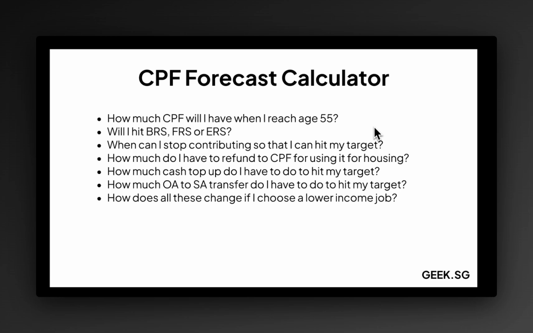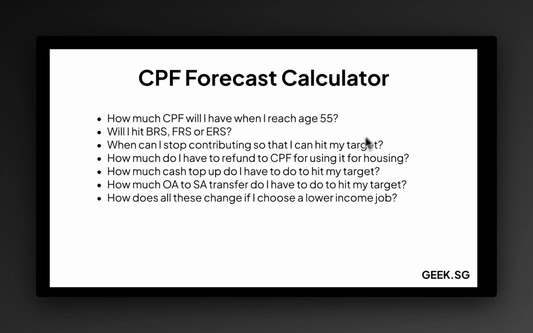Seeing $1 million in our portfolio right now, if I have the money now, that sounds like a lot, but 30 years down the road, is 1 million still going to be a lot? We don't know, right? And having the BRS, FRS, and ERS as a target actually helps us know, oh, actually, I'm able to hit this entire enhanced retirement sum, so that should be pretty good, because that's like 1.5x of the FRS, right?